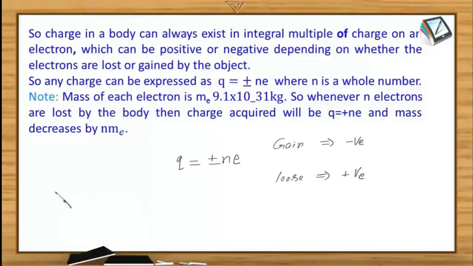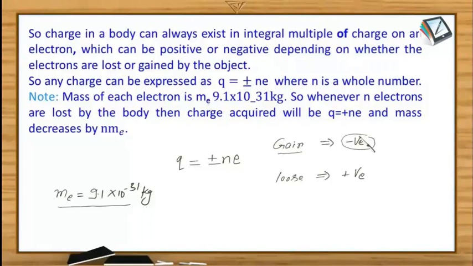As we know that there is some mass associated with electron, which is 9.1 into 10 to the power minus 31 kg. So, do you remember that what I told, that whenever there is a charging process, in that case there is corresponding transfer of electrons, and so there will be a slight variation of masses. Do you remember that? So, tell me, what happens to the mass when some object gets negatively charged? Do you remember that? Yes, the negative charge means gain of electron. Gain of electron means the mass has to increase. So what is the amount of mass which increases?